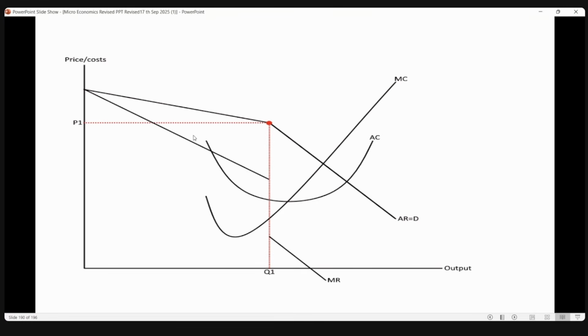And what about the MR curve? The MR curve becomes a straight line in between and actually has a gap. This is what is called a gap. I have written this in the explanation if you read the PPT.